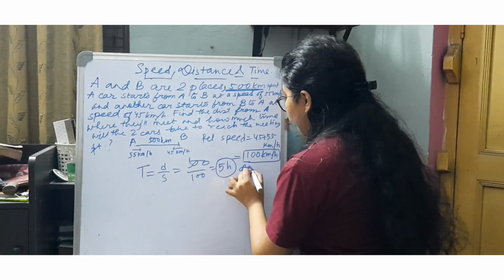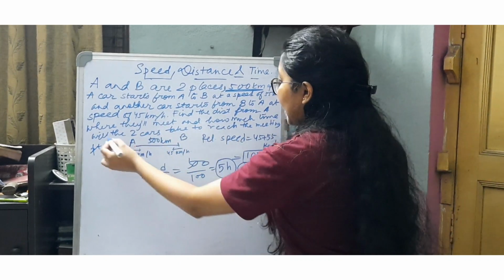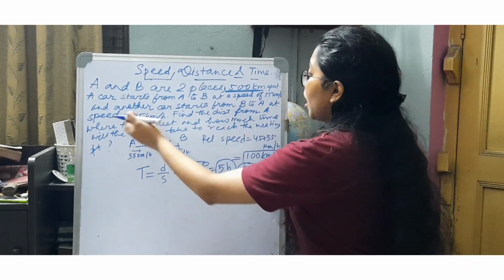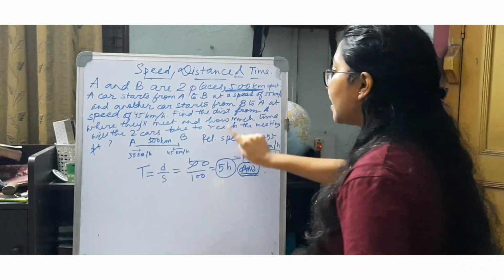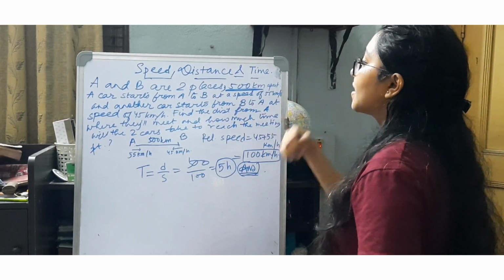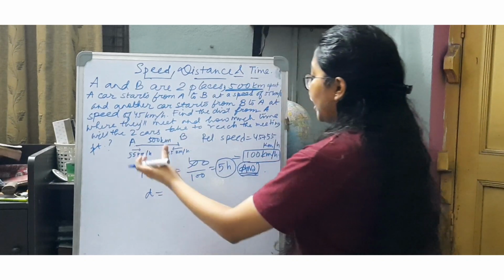So this is one part of the question. Now in the second part, it has been asked to find the distance from A where they will meet. So if I consider the car starting from point A, the distance will be speed into time.